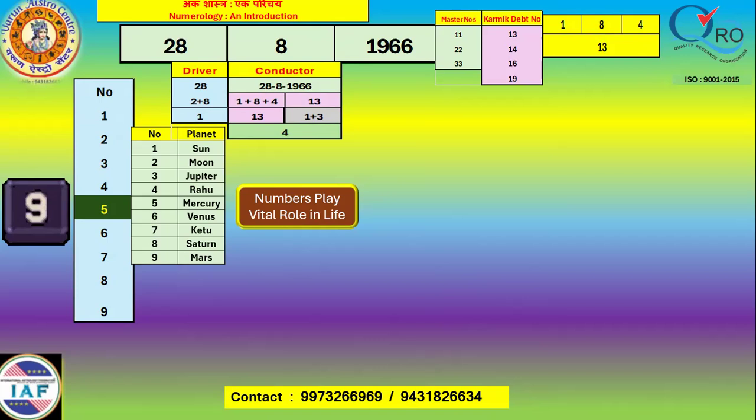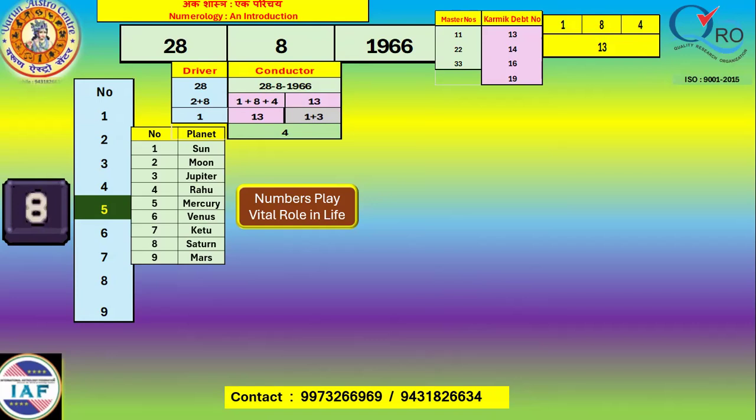Whenever the date, month, and year, or any total, before converting into a single digit, comes to 11, 22, or 33, it means it is a master number gifted by God. And if it is 13, 14, 16, or 19, it means we have carried over some debt related to that particular area from the past life.